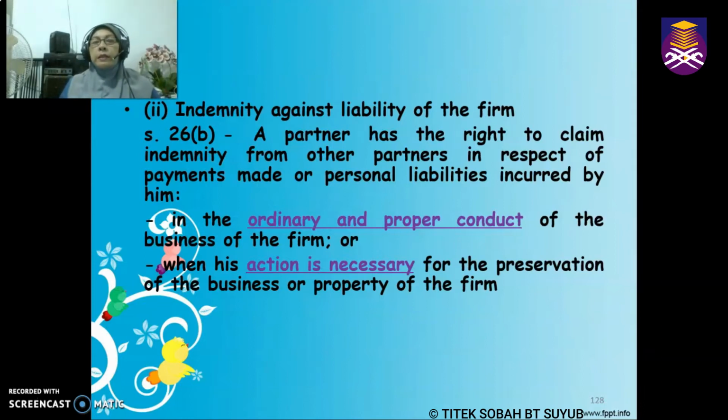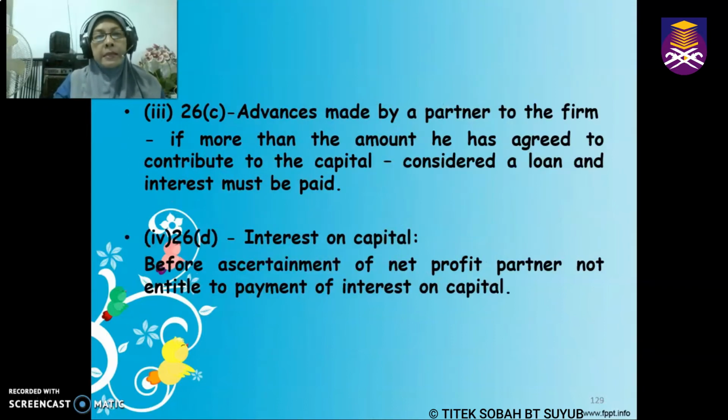These are the situations when a partner has incurred costs or personal liabilities or made payments, whereby he did something in the ordinary and proper conduct of the business of the firm, or when his action is necessary for the preservation of the business or property of the firm. Then under that situation, he can claim to be indemnified by the firm and also the other partners.